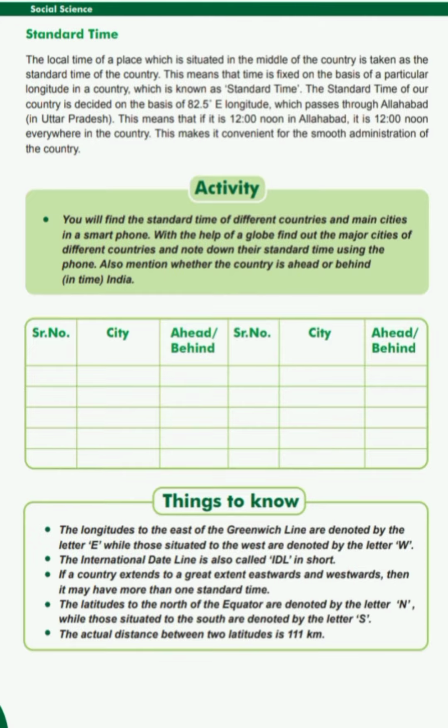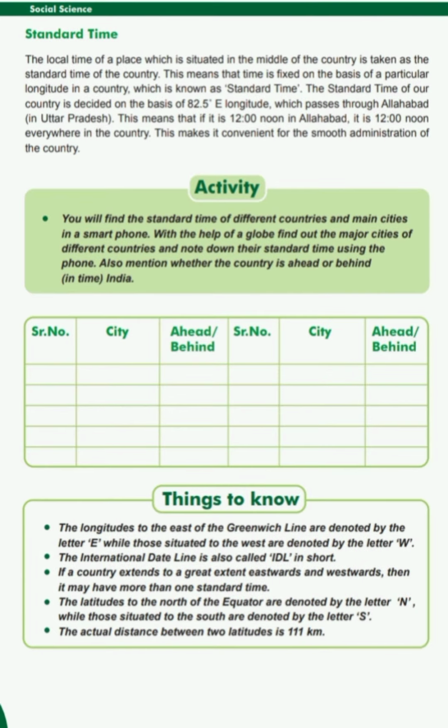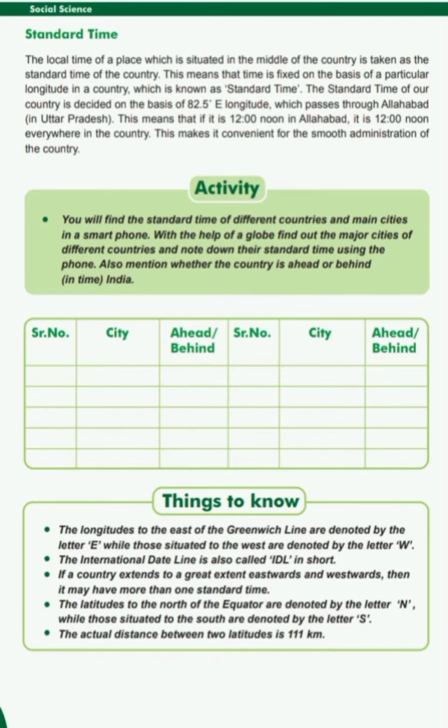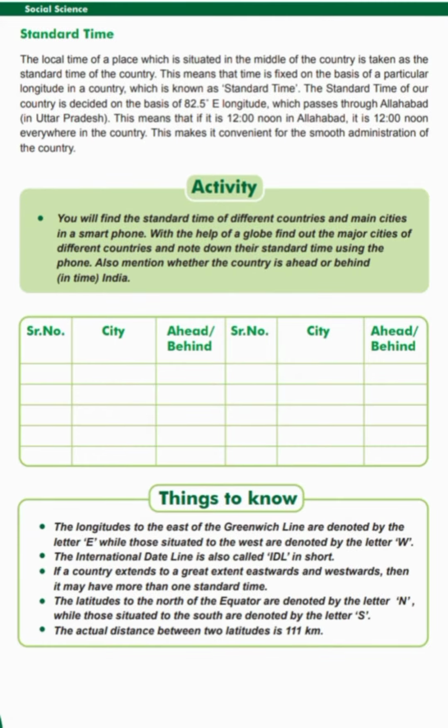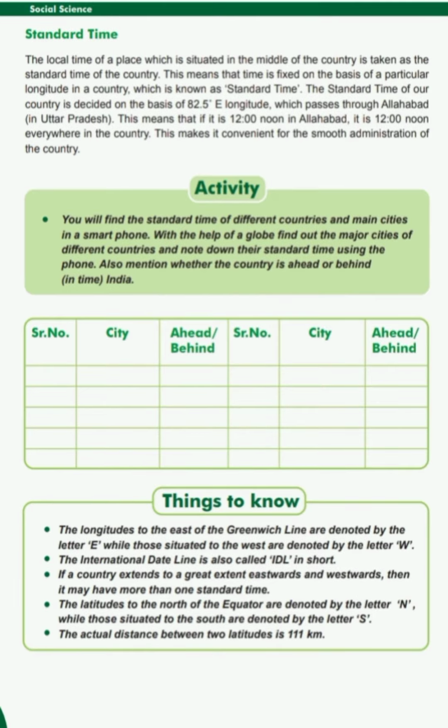Students, the local time of an important town on the longitude passing almost through the central place is considered to be the main time for national convenience, and is called standard time. The standard time of India is calculated from the 82.5 degree east longitude which passes nearby Allahabad. When it is 12 noon at Allahabad, it is considered to be 12 noon for the entire nation.